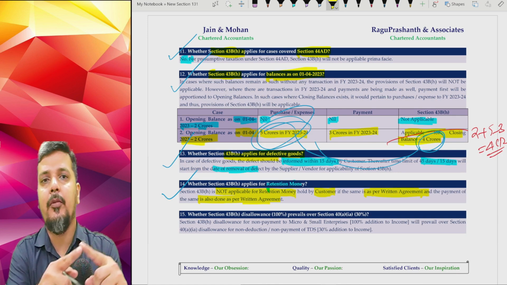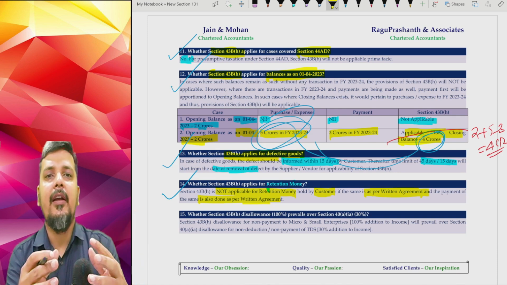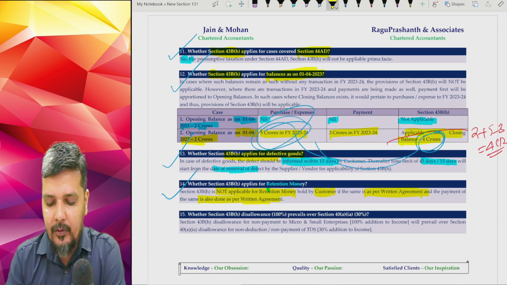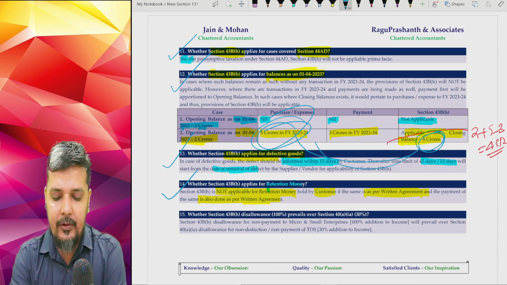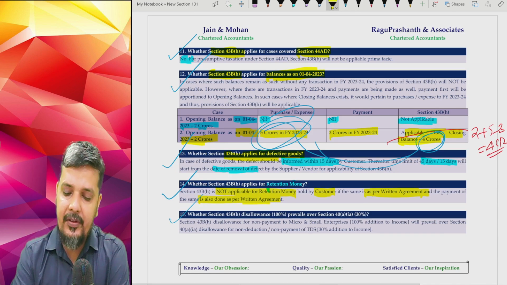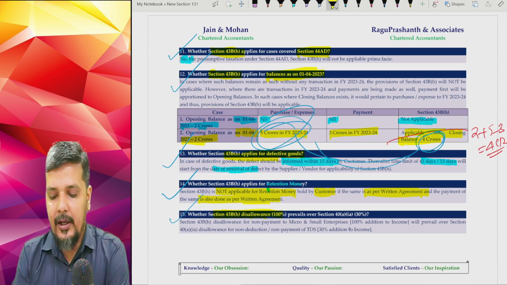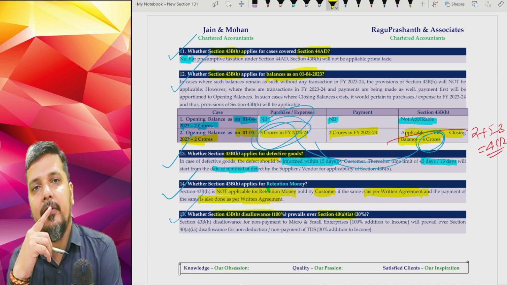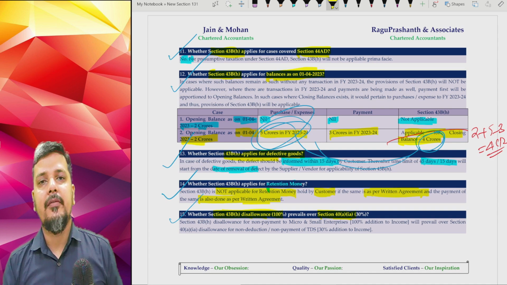Condition number 1, there should be a written agreement that I'm going to retain that 1 crore till the work is over. Secondly, I have to release 1 crore within the time given under the written agreement. So that is that. And the final frequently asked question that we have got is, which will prevail? That is section 43BH disallowances, and if at all you don't deduct the TDS, that's section 40A(1)(a) disallowances. So assume that there's an expense where I don't make the payment within 45 days, 50 days.